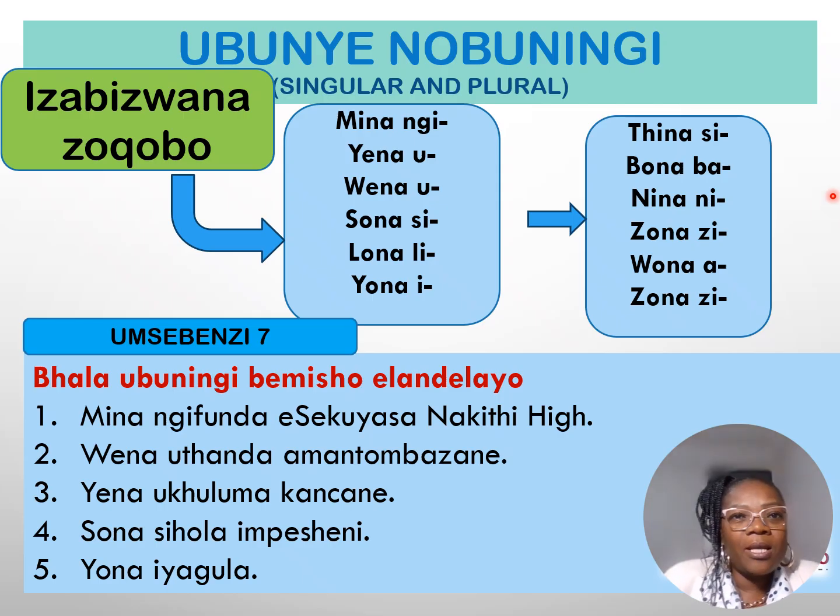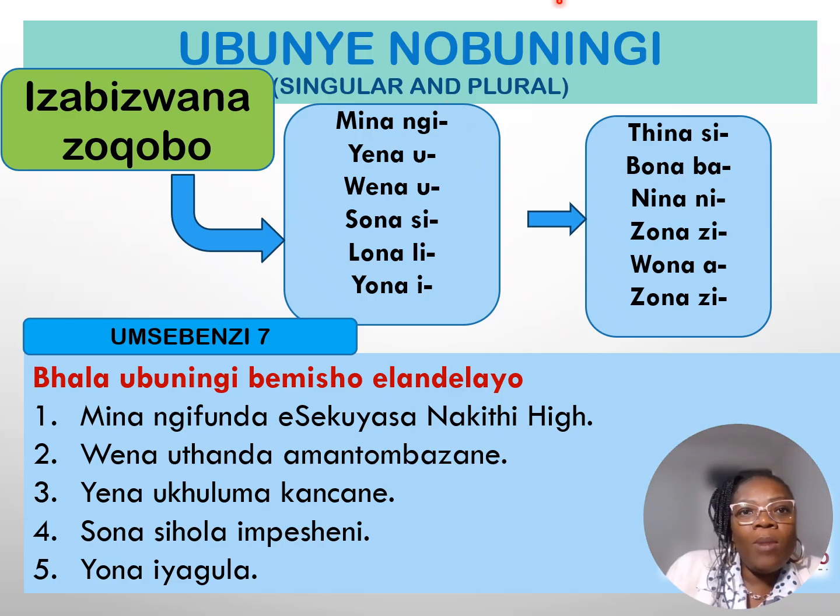Okay, ake sibheke-ke manje izabizwana zoqobo. Khumbula ukuthi izabizwana amagama amela ibizo emshweni, right? These are words that fully represent or stand for a noun in a sentence, right? So let us just have a look at the absolute pronouns, the izabizwana zoqobo, that are in singular as well as those that are in plural, right?